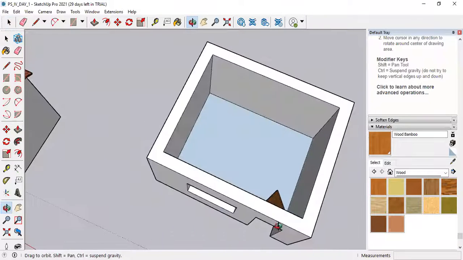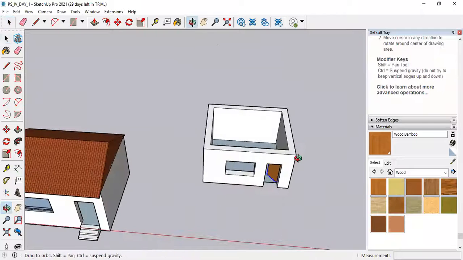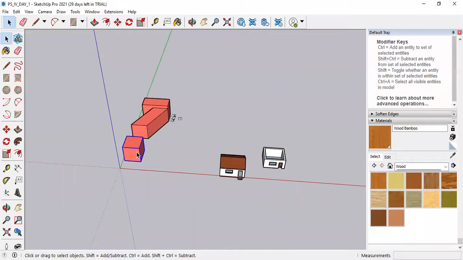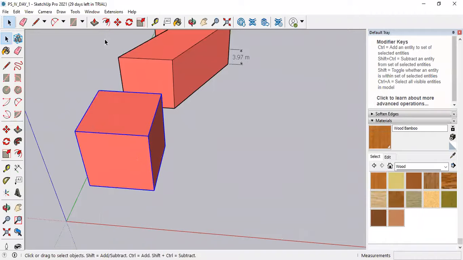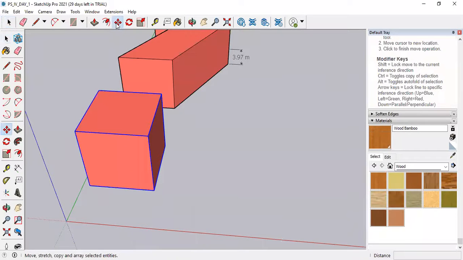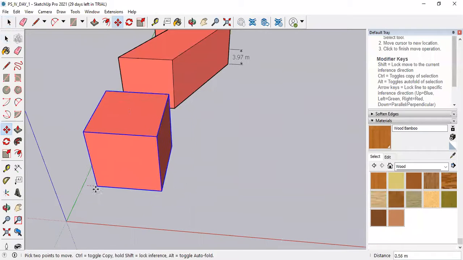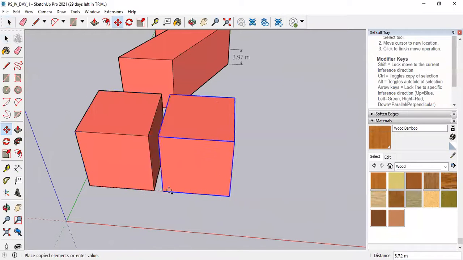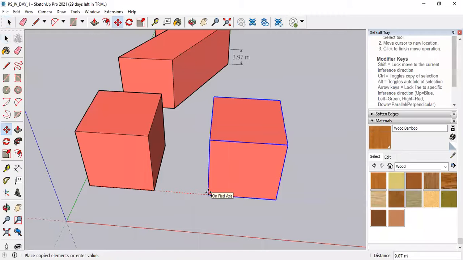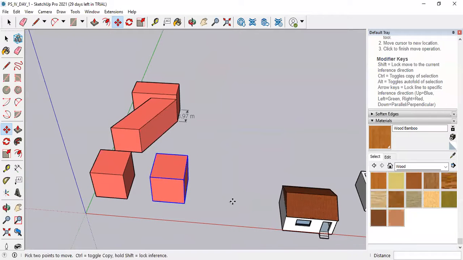Yes, sir. Okay, then another benefit of using move command is, see, this is the object which I am able to select in a single selection because it is grouped. Then select the move command, select a specific point from which you want to copy that object. Move command can be used as a copy command. Select this point by making a click, then you will be able to move this object anywhere. But when you press the control button, there will be one copy of the same object and you can place it anywhere. So I will place it here. But again, you can copy an object in a different manner. I will tell you how.